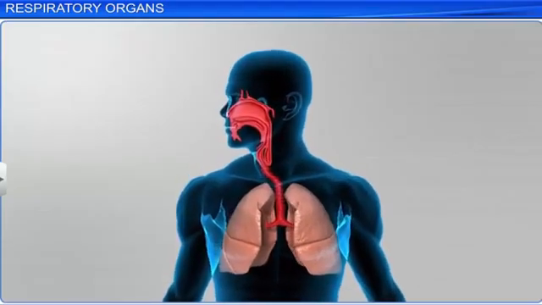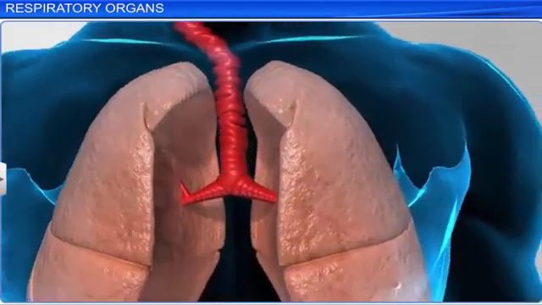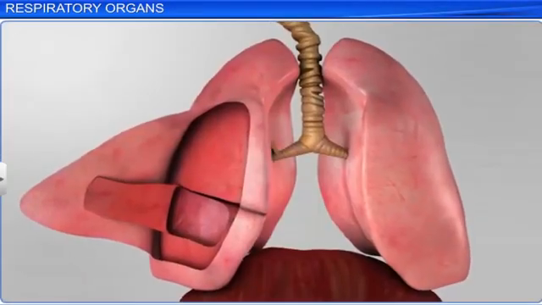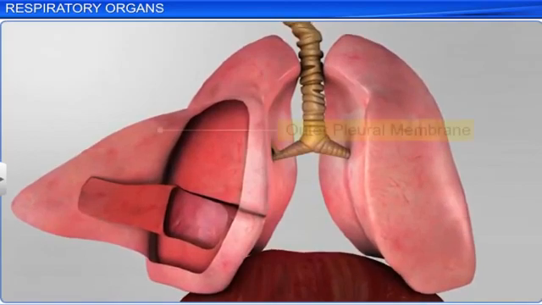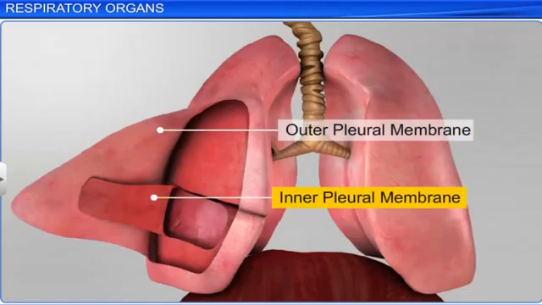The lobes are spongy and elastic organs with broad bottoms and tapering tops. Each lung is enclosed by 2 membranes, the outer pleural membrane and the inner pleural membrane.